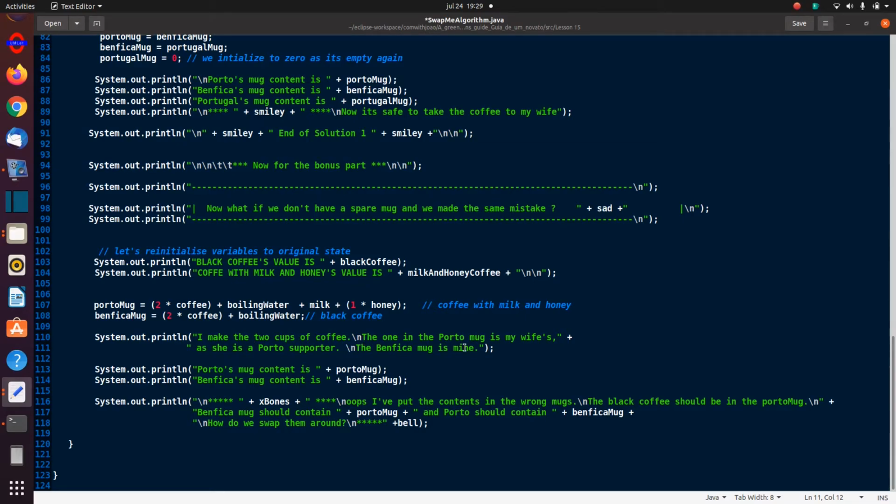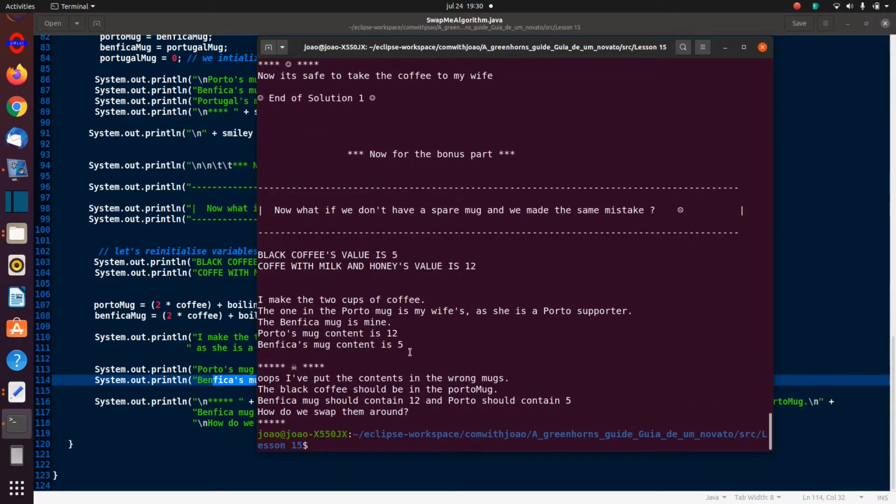The one in the Porto mug is my wife's, as she's a Porto supporter, and the Benfica mug is mine. Then I'm going to output the contents of the Porto mug and the contents of the Benfica mug. And oops, with a skeleton danger sign, oops, I put the contents in the wrong mugs. The black coffee should be in the Porto mug, and Benfica should contain what's in the Porto mug, and the Porto mug should contain what's in the Benfica mug. So they're the wrong way around. I'm also having the bell sound again as a warning. So let's just run that and see.